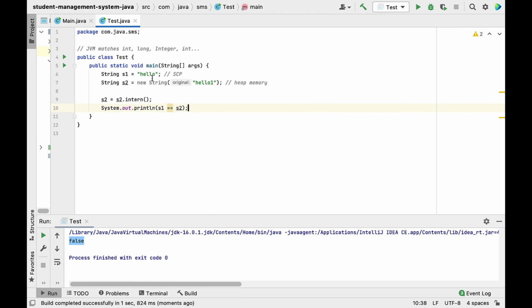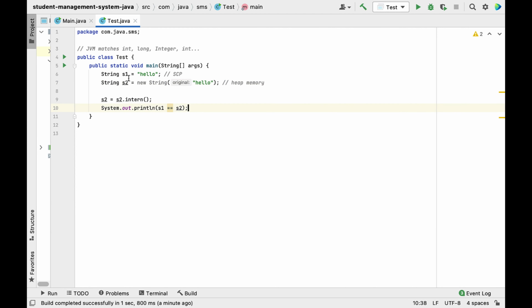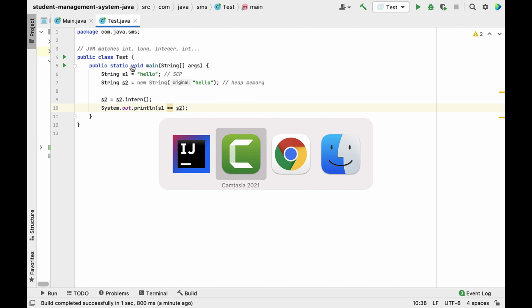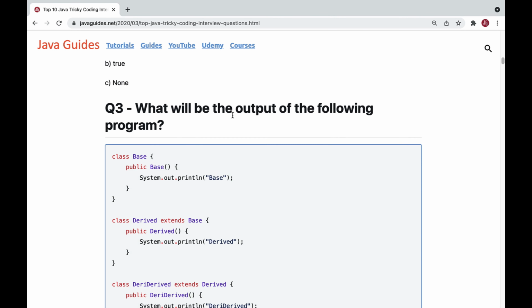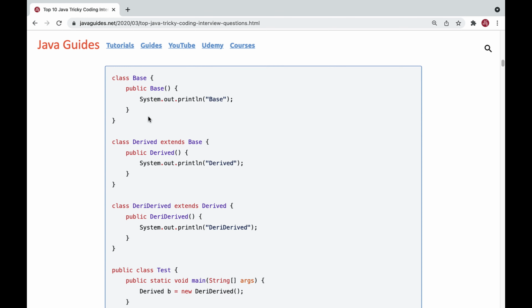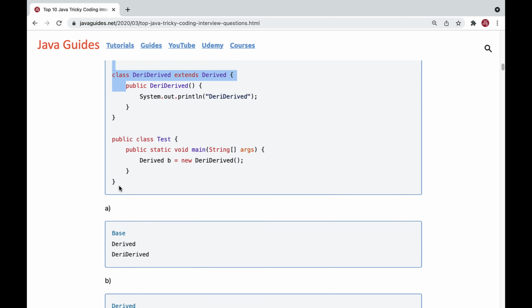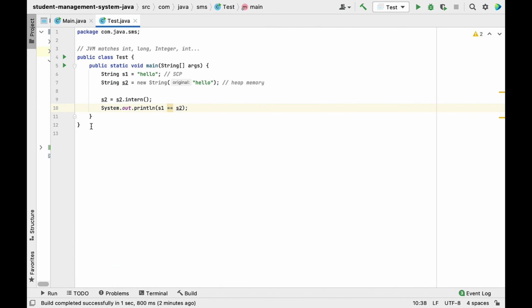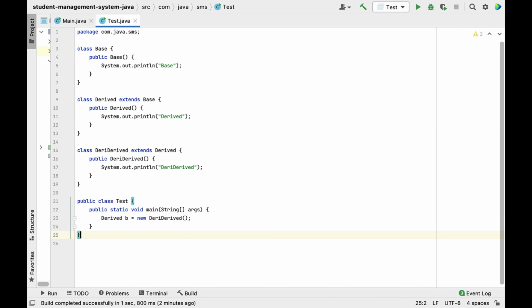All right, I hope you understood this code snippet and why we get output true. Let's head over to the next question now. The next question is, what will be the output of the following program? If you look at this code snippet, again it is related to OOP concepts, inheritance. Let me quickly copy this code snippet and paste it in the IDE, and then we'll try to understand the code.